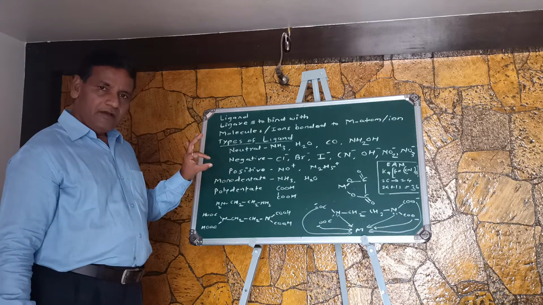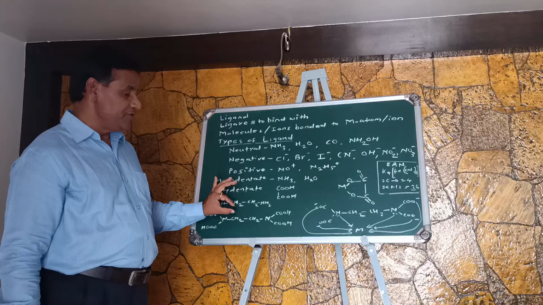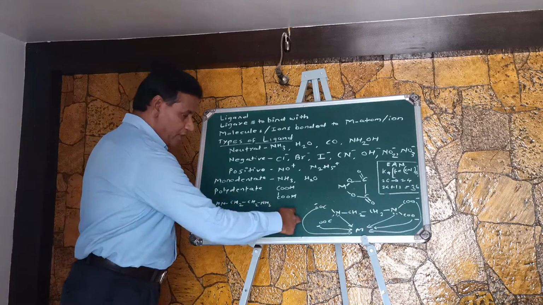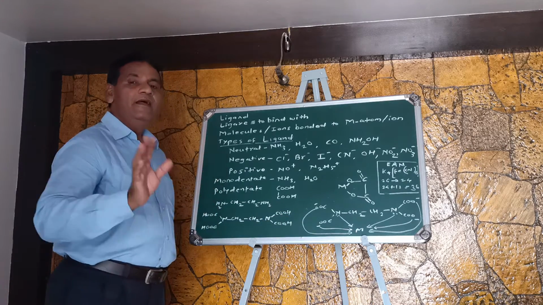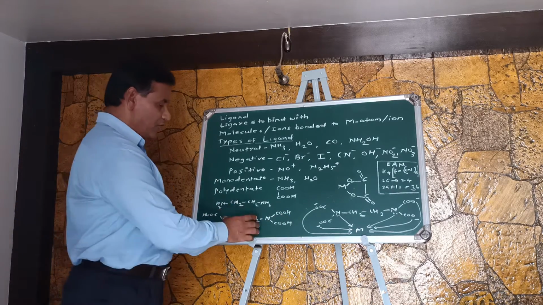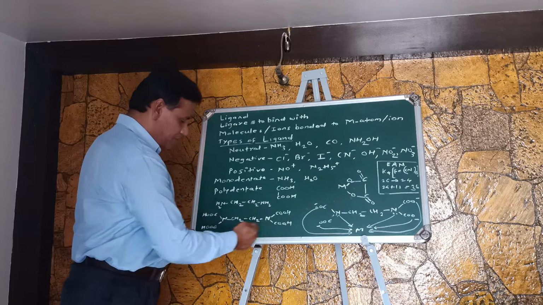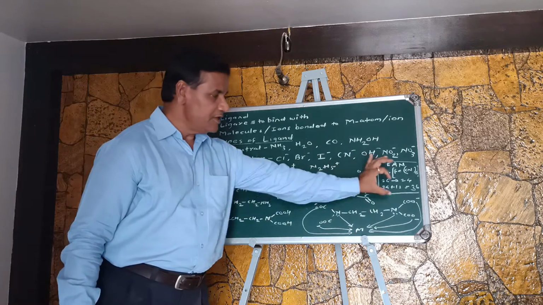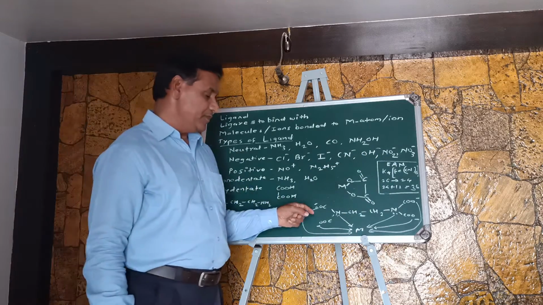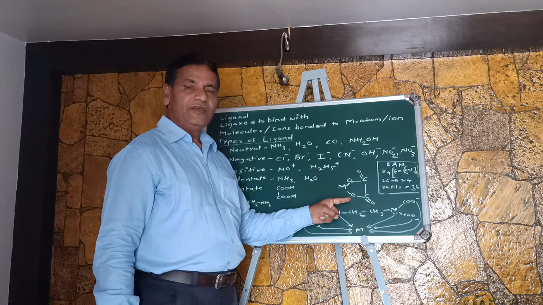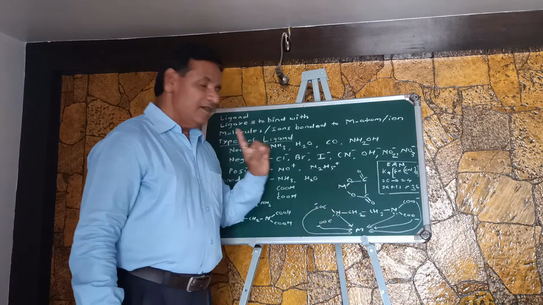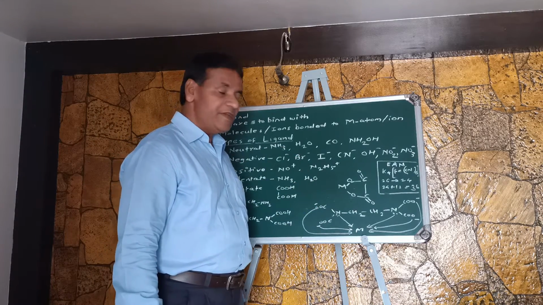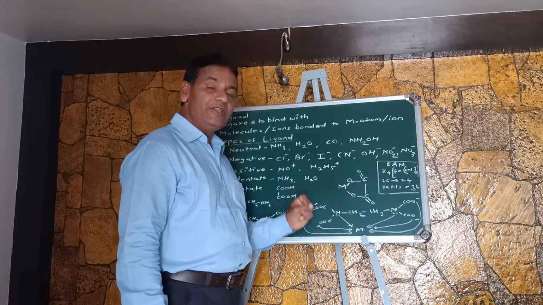Now this ethylene diamine tetraacetic acid will convert into an anion. How will it convert into an anion? These four hydrogens will ionize, that is, they will be lost from this molecule, and here COO with negative charge, and on this side also COO with negative charge. So carboxylate ions will form on this EDTA. This is the anion formation of EDTA.